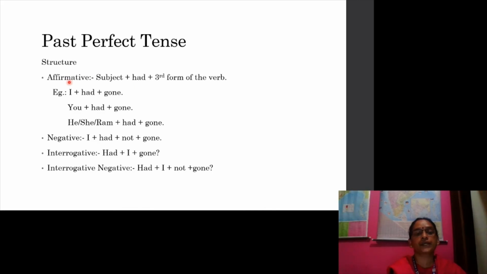In past perfect tense structure, in affirmative sentence, subject plus had plus third form of the verb. Example, I had gone. You had gone. He had gone. She had gone. Ram had gone. In negative sentence, I had not gone. In interrogative, had I gone? In interrogative negative, had I not gone?